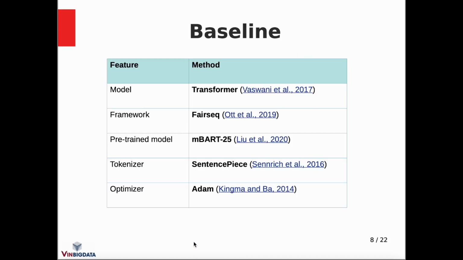This is the detail of our baseline. We built our baseline system based on the well-known transformer model using the Facebook FAIRSEQ framework. The model is fine-tuned on the pre-trained mBART 25 model. This pre-trained model is trained on 25 languages, including Chinese and Vietnamese. Texts are tokenized by SentencePiece, and the model is optimized by the Adam optimizer.